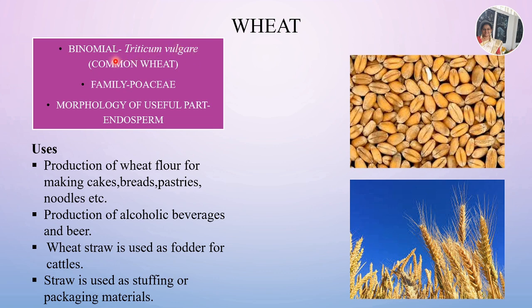So what is the binomial? It is Triticum vulgare. Triticum vulgare is the binomial of common wheat, and it belongs to the family Poaceae. And the useful part, the economically important part, is the endosperm, which we consume. So next, the uses of wheat.